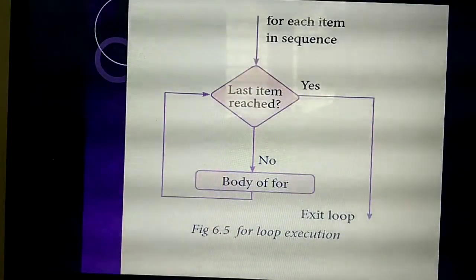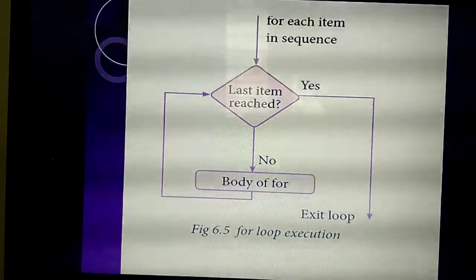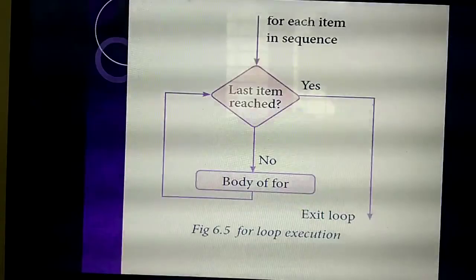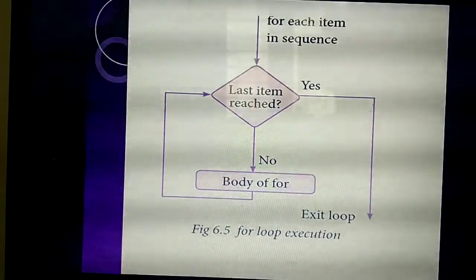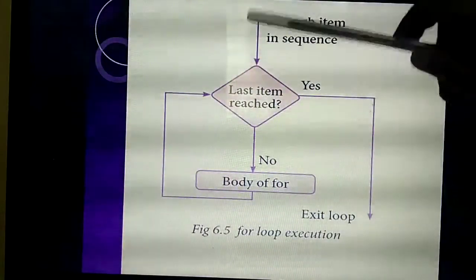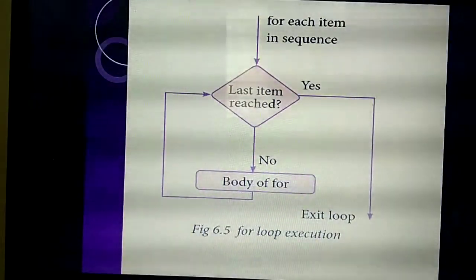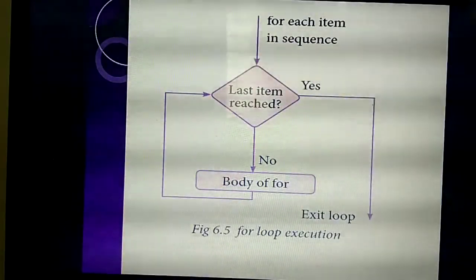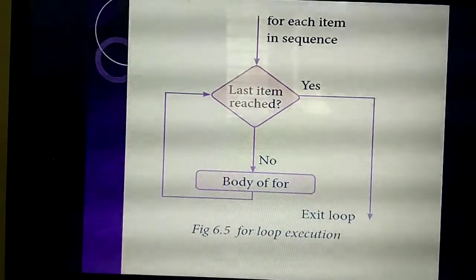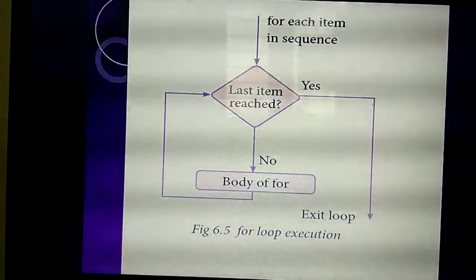We are using this range function in which loop? In the for loop. Okay, so the flowchart they have given for the for loop checks whether the last item is reached. What do you mean by last item? The stop value they have given, and with step value 5 it is 5 minus 1. So it will check till the last item is reached. If the last item is reached, the control will flow outside of the loop. But if the last item is not reached, it will execute the body of the loop again and again.